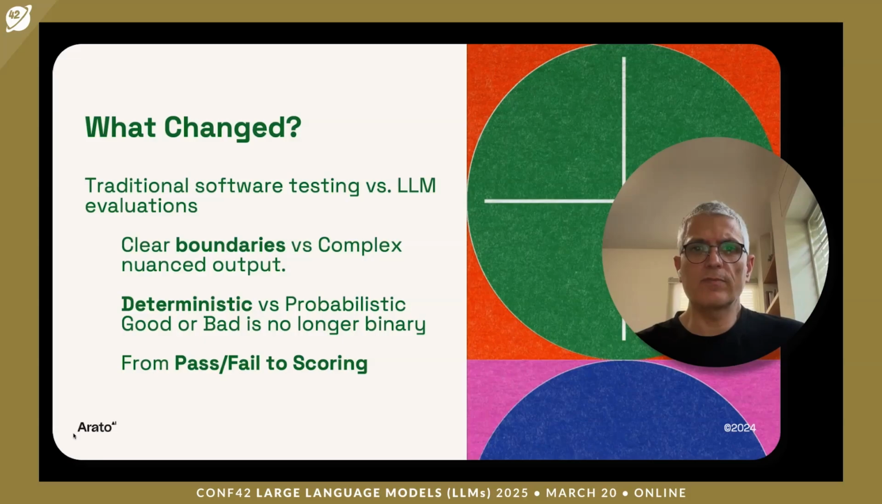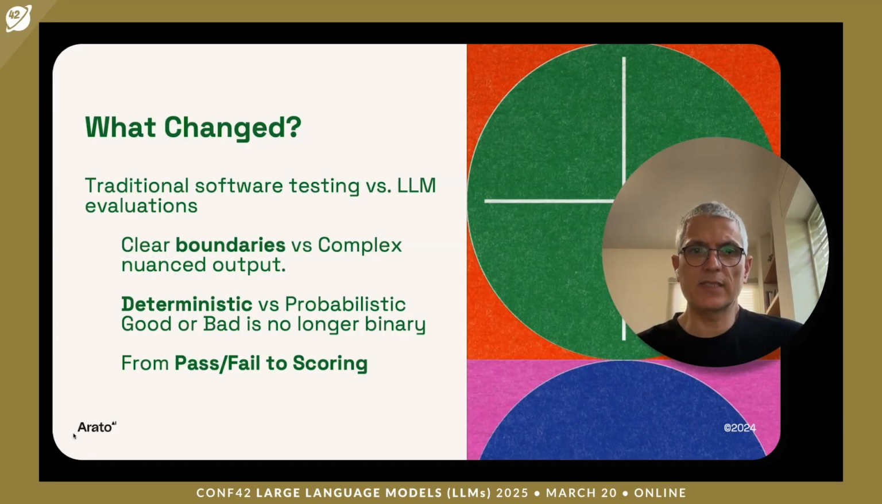So what has changed? Software testing has been around for decades. Why are we talking about a new method of testing? The first thing is the boundary. We move from a very well-defined and structured output and error format in traditional APIs to complex and unpredictable formats, errors, and mistakes.